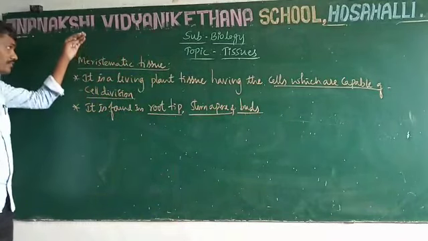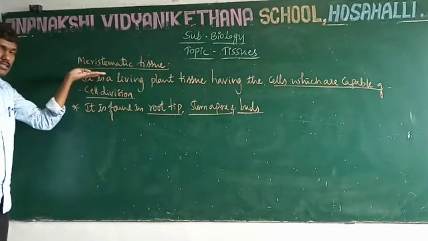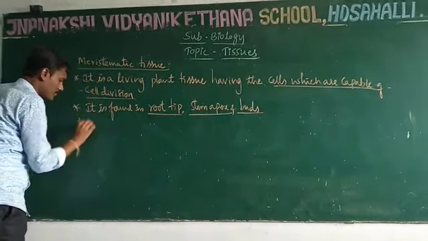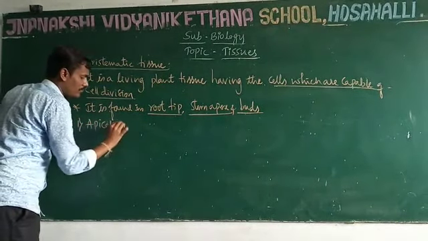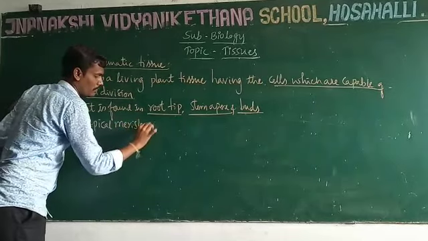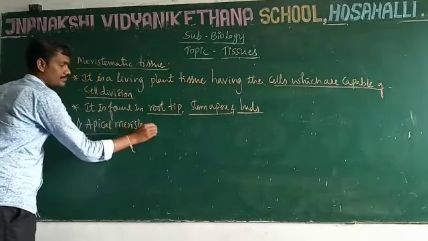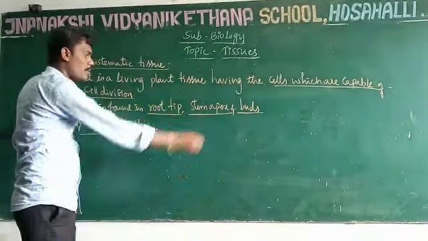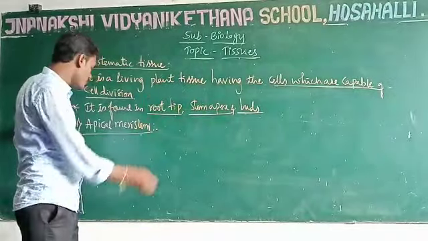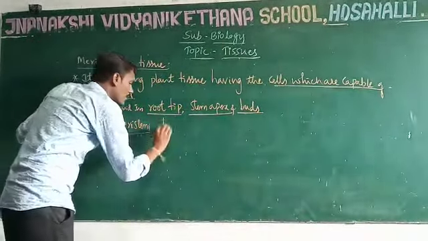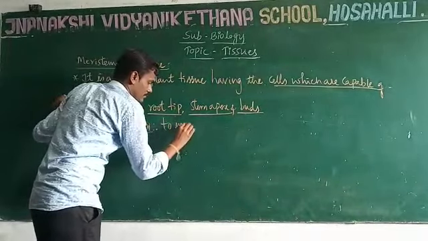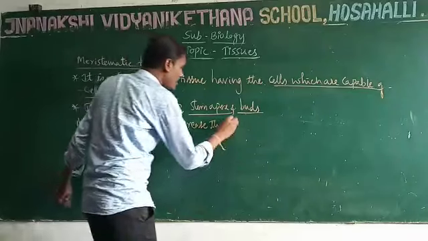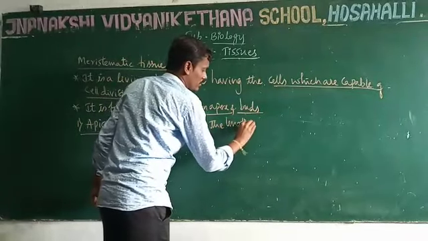Based on the structure and functions of the meristematic cells, it is classified into three types. Already I said: apical meristem. Apical means above. Apical meristem is located in the shoot tip or root tip. The main function of the apical meristem is to increase the growth, especially the length or height.